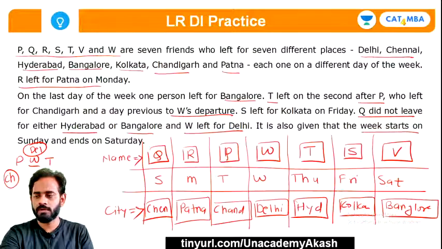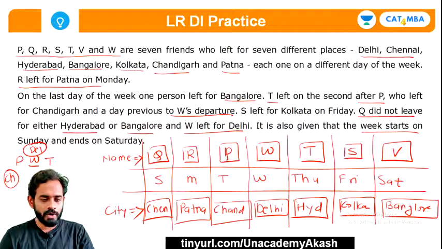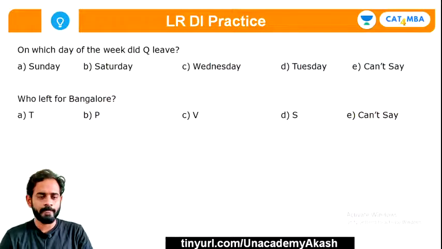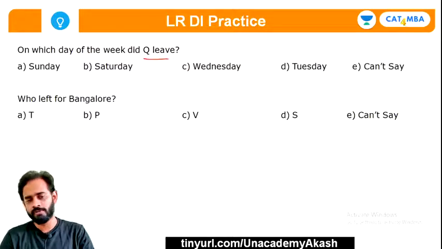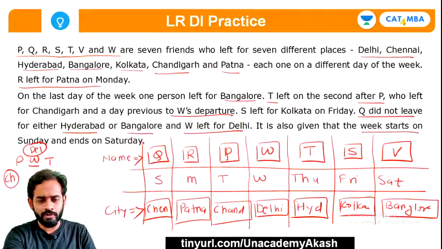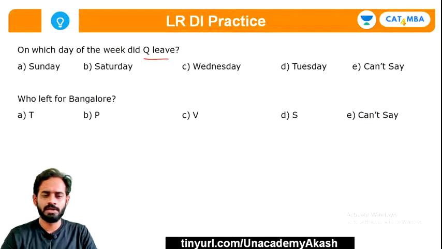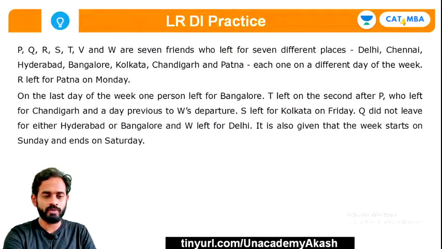Okay, fine. So let's try to solve now. Look at this question. First question, what is mentioned here? On which day of the week did Q leave? So quickly tell me. Q left on Sunday. This is the answer, right? Option A will be the right answer in this case. I hope there is no doubt over here.